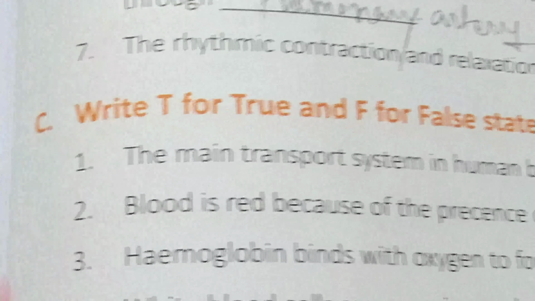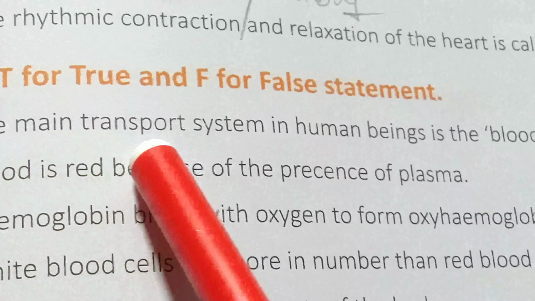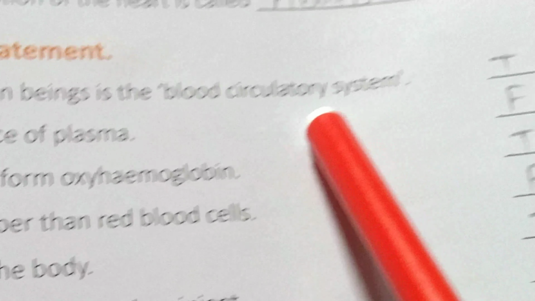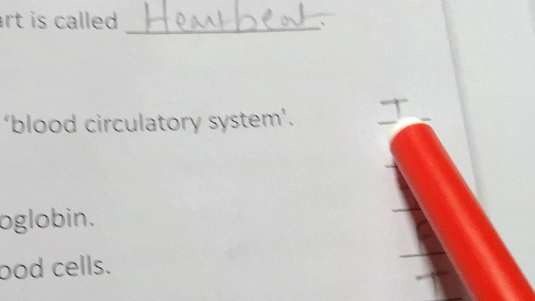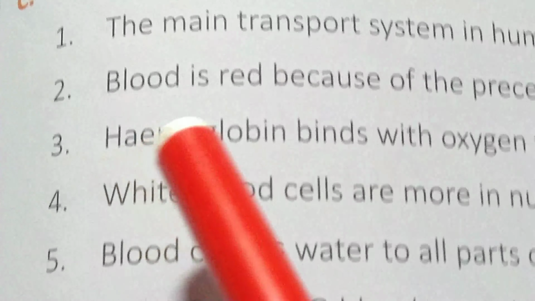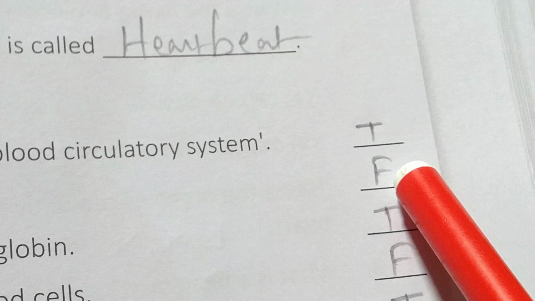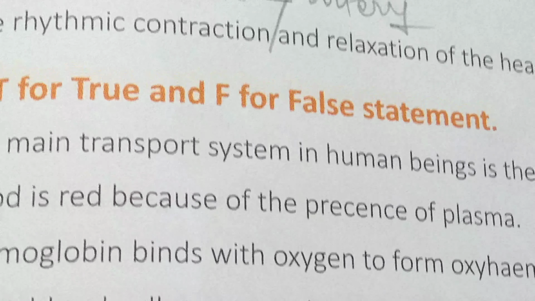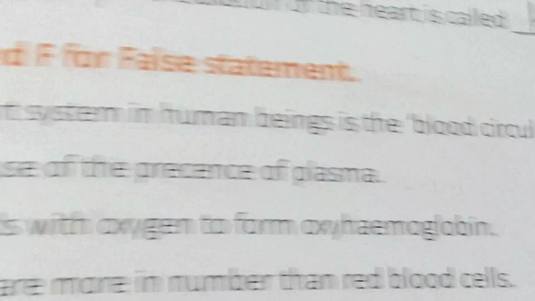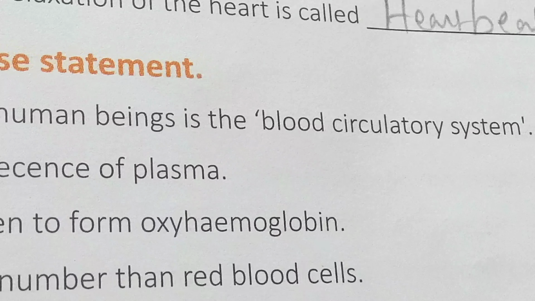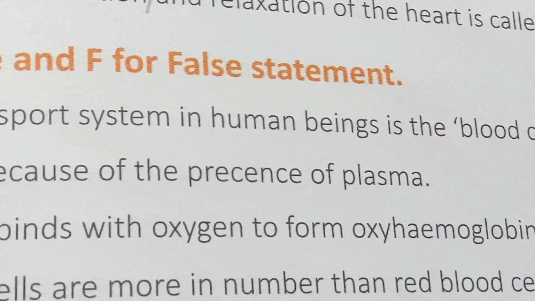Next, true or false. The main transport system in human beings is called the blood circulatory system. Answer will be true. Next, blood is red because of the presence of plasma. Answer will be false. Blood is red because of the presence of hemoglobin, because hemoglobin contains iron and iron is reddish in color. That's why blood is red in color.